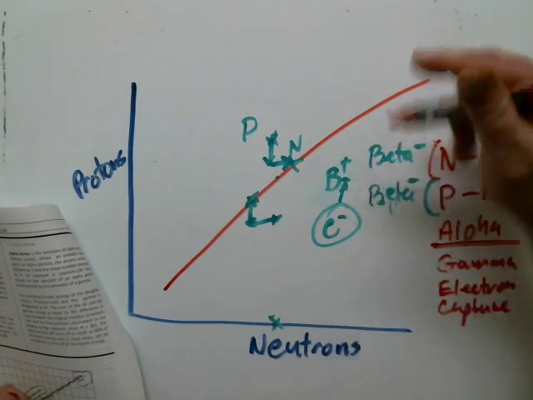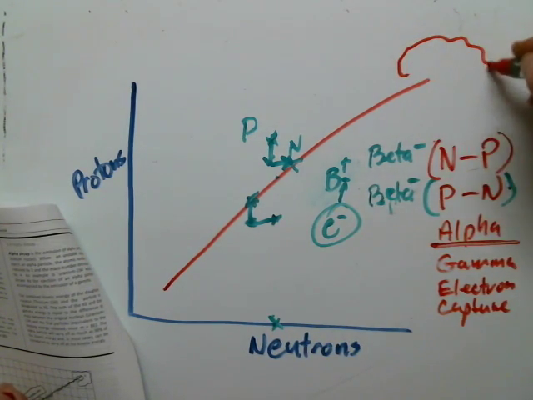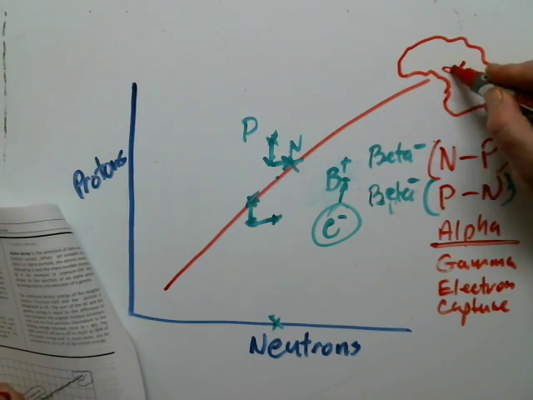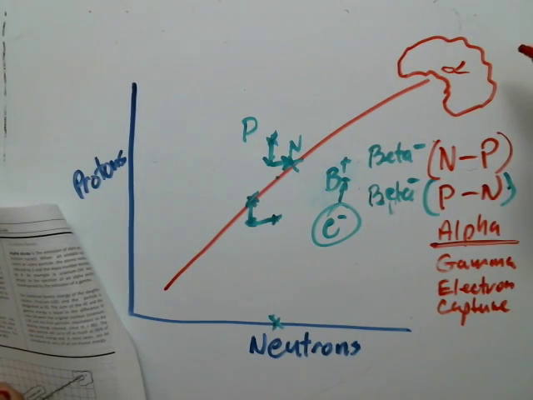Very key. What if I was up here? Somewhere up here where I just had way too many protons and neutrons. So it sure would be nice if I could get rid of a bunch at a time. And it can. This is an alpha symbol.